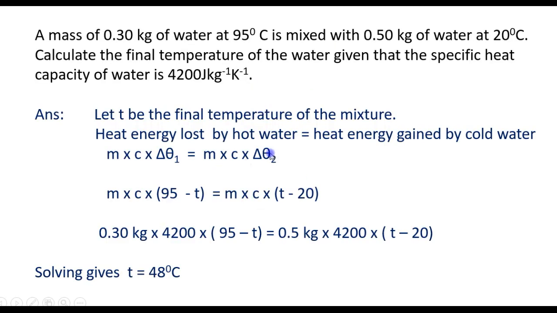So replace these values. So m is 0.3, c is 4200, 95 minus T is the change in temperature. Here mass is 0.5, c is 4200, and T minus 20 is the change in temperature. And we solve, we have T is equal to 48 degrees Celsius.